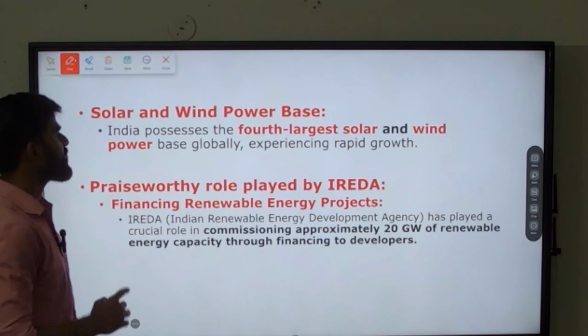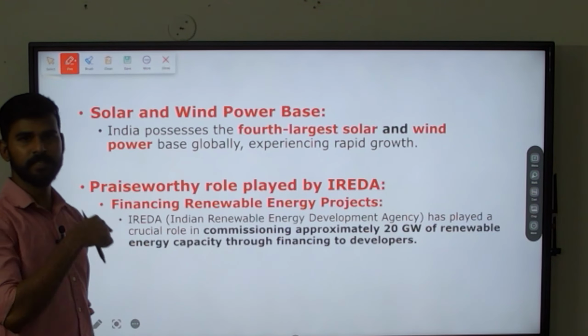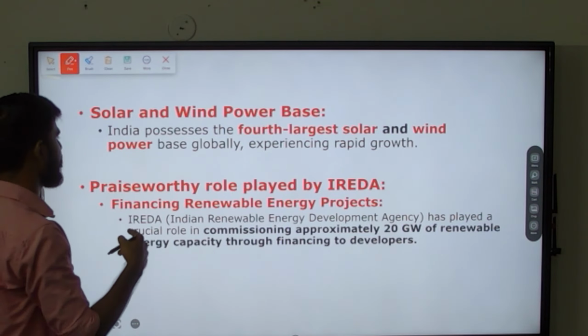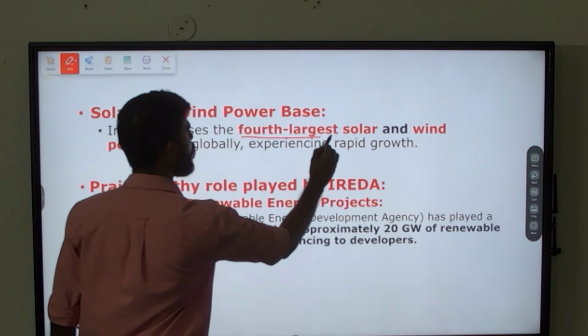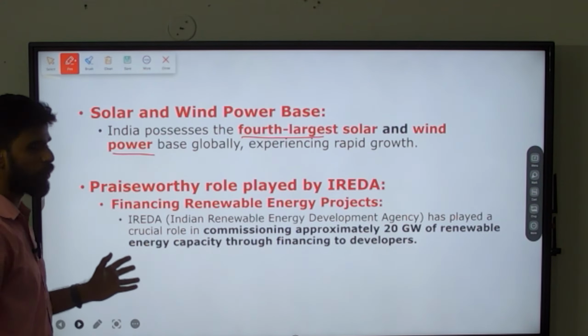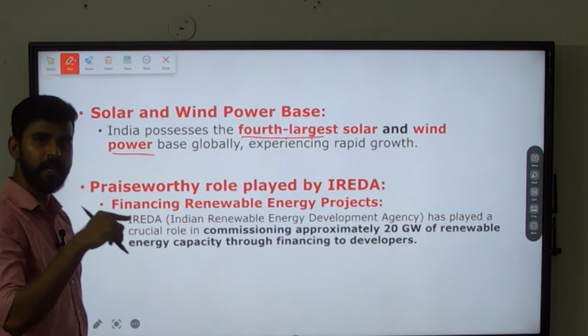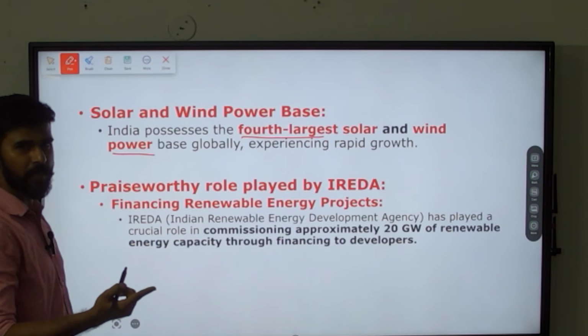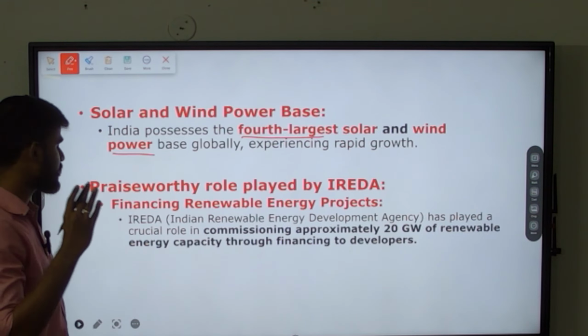Next, with respect to solar and wind power base, this report is saying something. What is it saying? India possesses the fourth largest solar and wind power base globally. We all know this. Fourth largest in wind power and also in solar power capacity. We are ranking fourth. That is important.